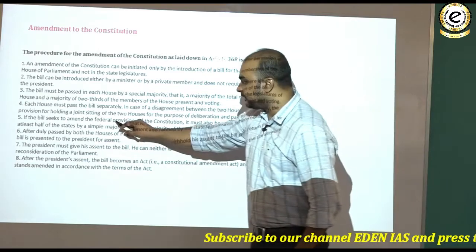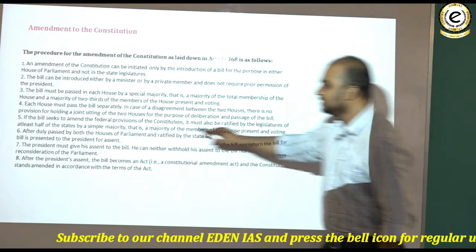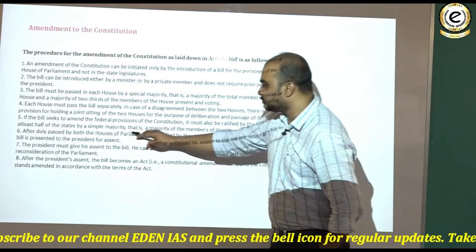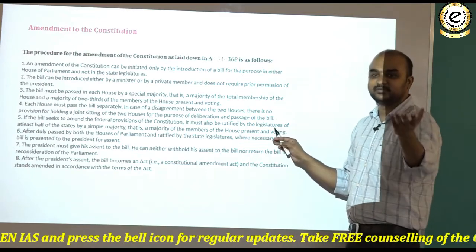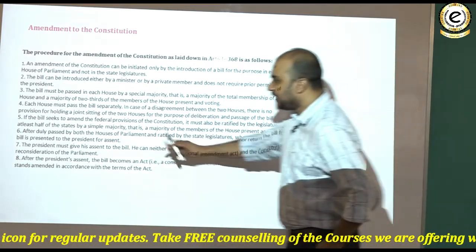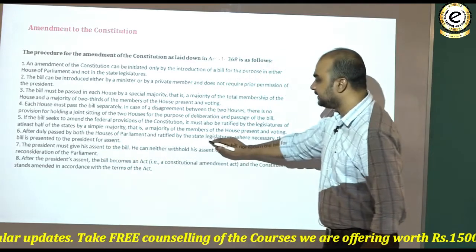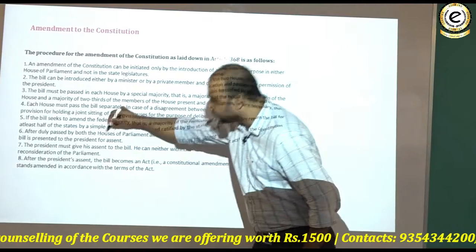If the bill seeks to amend the federal provisions of the constitution, it must also be ratified by the legislatures of at least half of the states by a simple majority, that is the majority of the members of the house present and voting. In fact, it is not written as simple majority, nothing is written, so that's why we are assuming that it is simple majority. After duly passed by both the houses of the parliament and ratified by the state legislature when necessary, the bill is presented to the president for his assent.